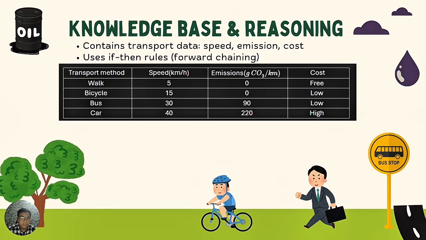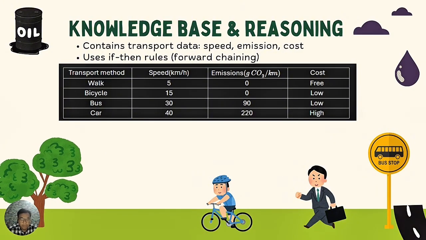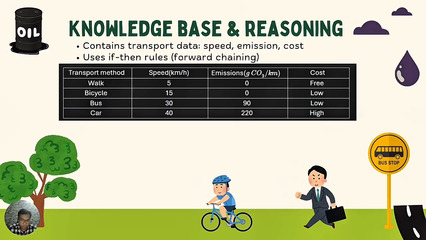Next is the knowledge-based reasoning. In this part is the transport data about speed, emission, and cost. This is the data that we use for each transport method: what the speed is, what the emission is, and what the cost is. For example, walk: the speed is 5 km per hour, the emission is 0, and the cost is free.